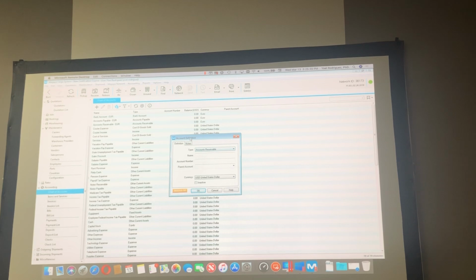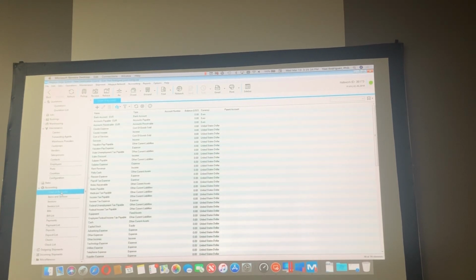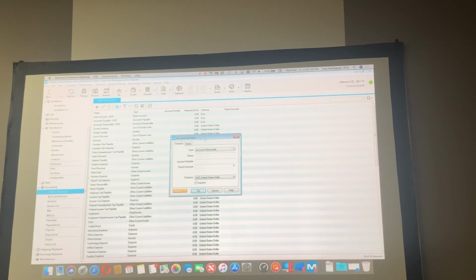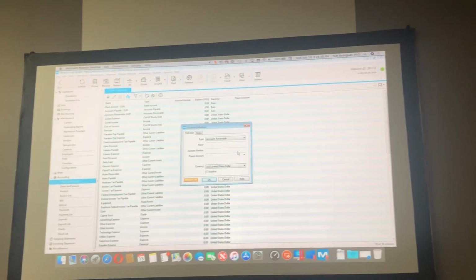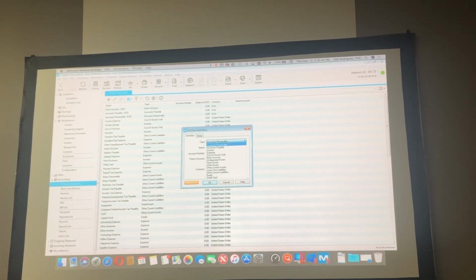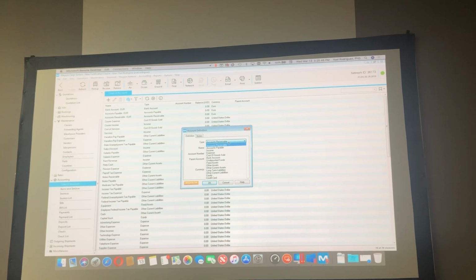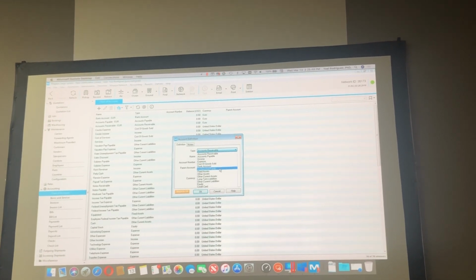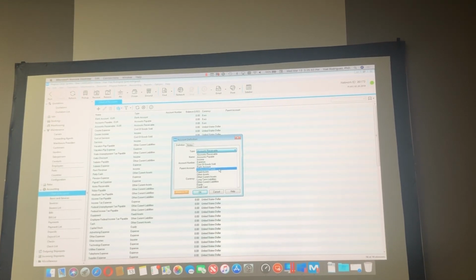The thing is, let's add a new account. Chart of accounts, you have this plus button here, and then you have the account definition tab. First thing that you have to define, type. You see? And you have all those types here. Again, I'm going to show you the most common types that you will be using as a freight forwarder. That is the case today.